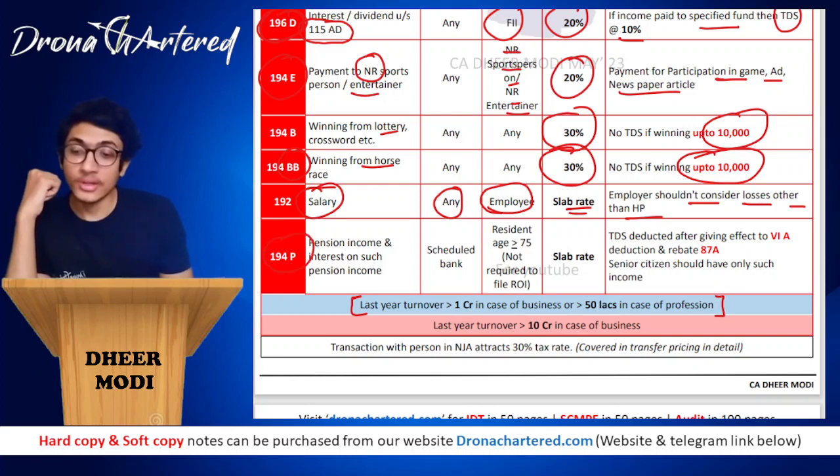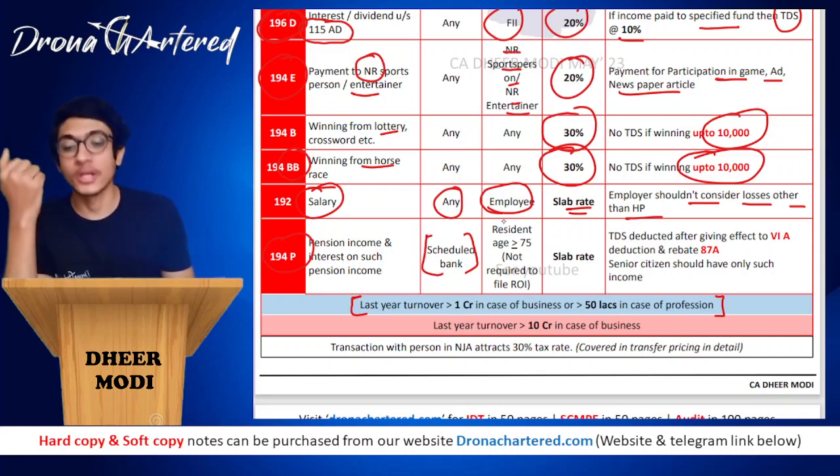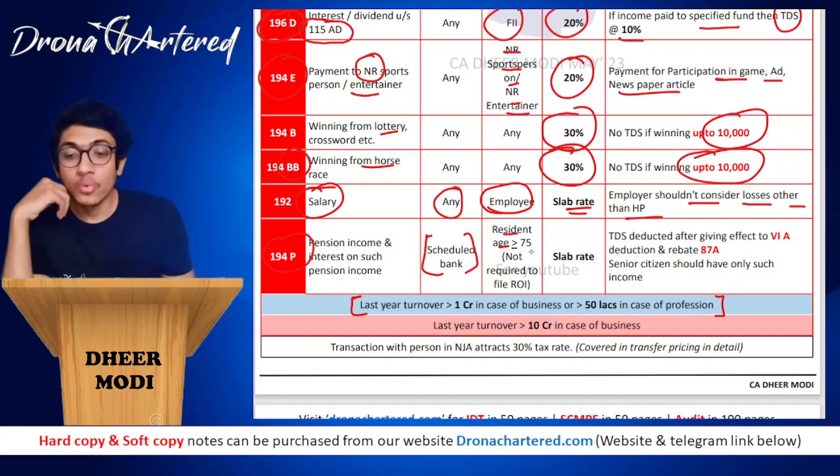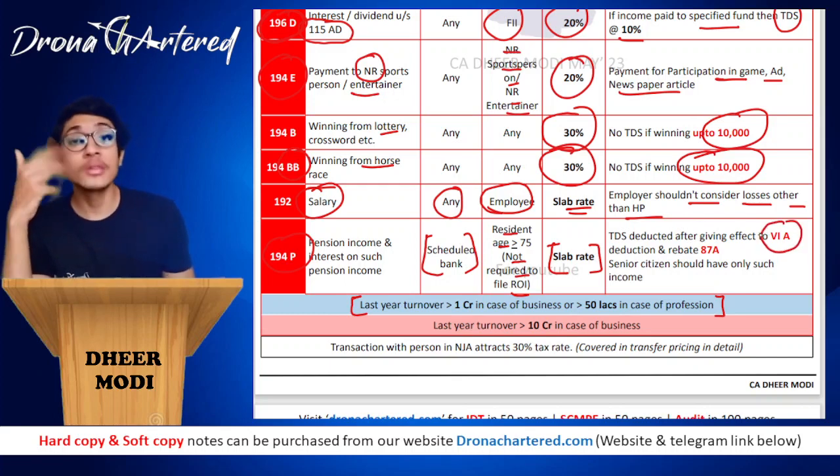And the last section is your section 194P. 194P talks about pension income and interest on such pension income. So if a scheduled bank is paying interest on pension income to a resident whose age is more than 75 years, who is not required to file ROI, then TDS will be at slab rate. And TDS is deducted after giving effect to section 6A deductions and rebate under section 87A.